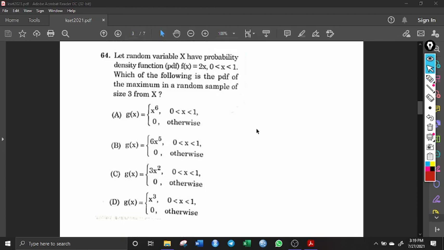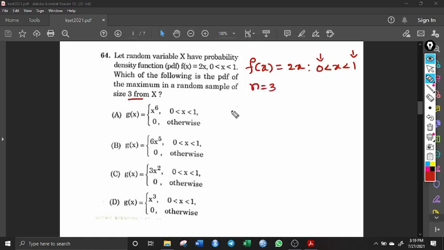In the next question, it's also a very simple basic property question. Here the question is, he has given a PDF f of x. F of x is given by 2x, and x ranges from 0 to 1. This is the lower limit and this is the upper limit. Now which of the following is the PDF of maximum in a random sample of size 3? Okay, he has given n equal to 3.